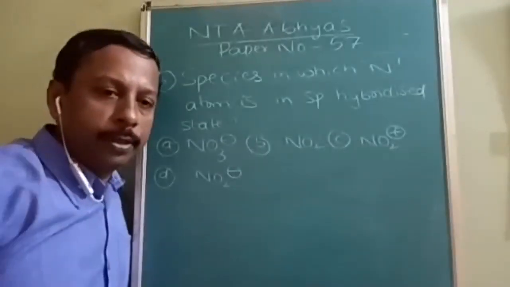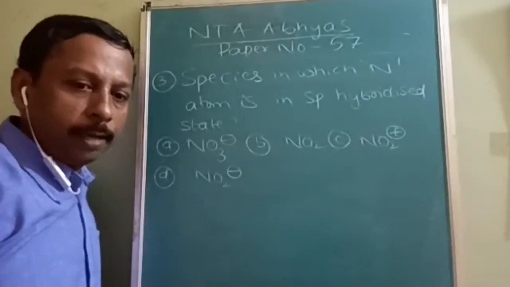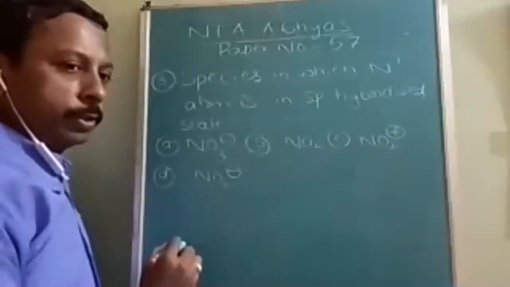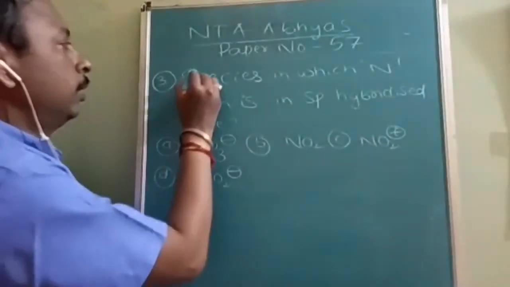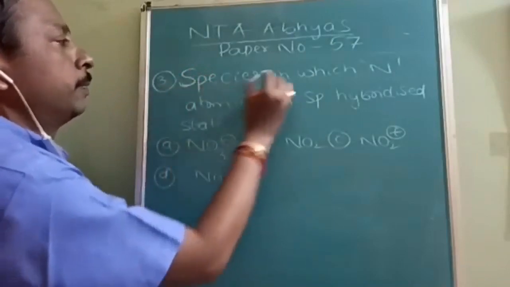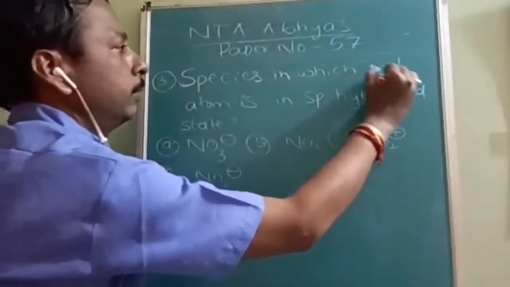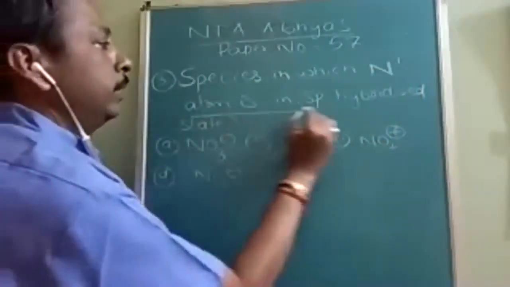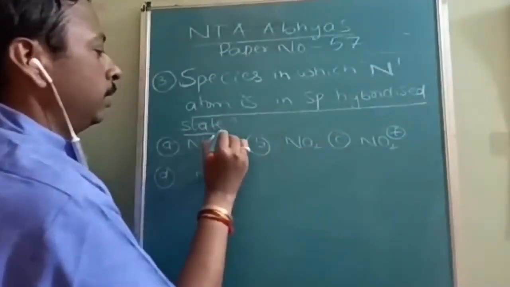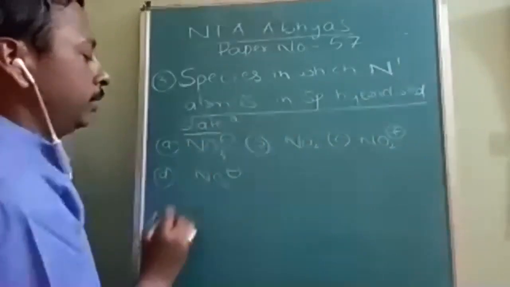Okay, next question is about chemical bonding and the hybridization state of nitrogen. What is the question? The species in which the nitrogen atom is in sp hybridized state.